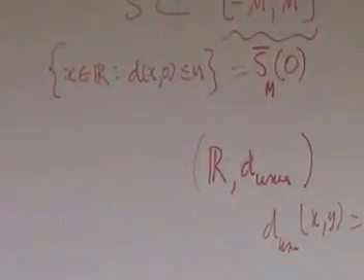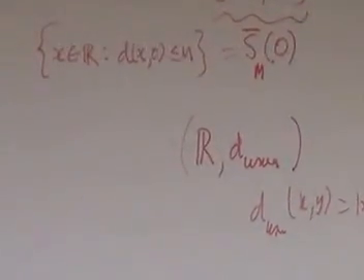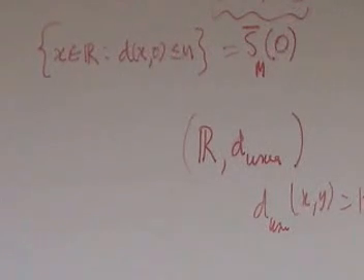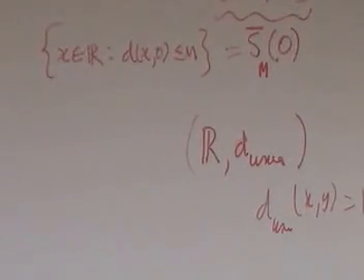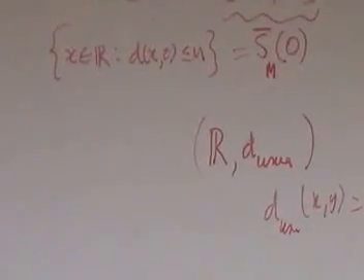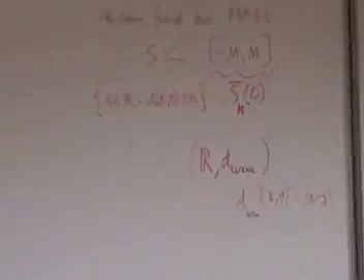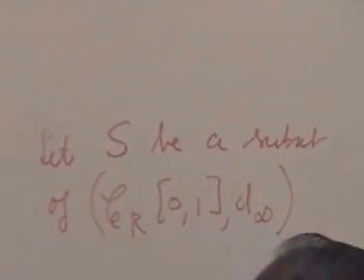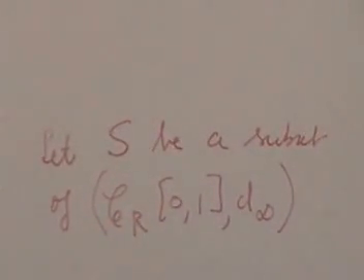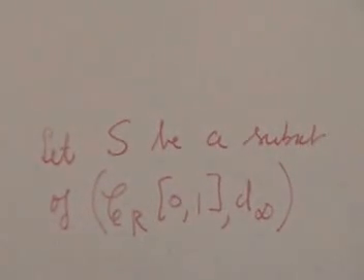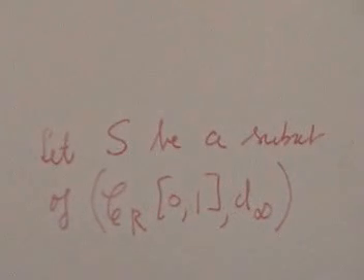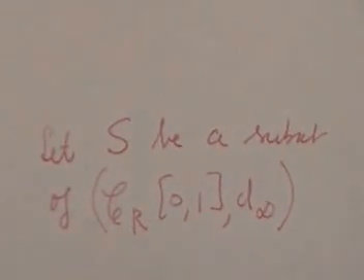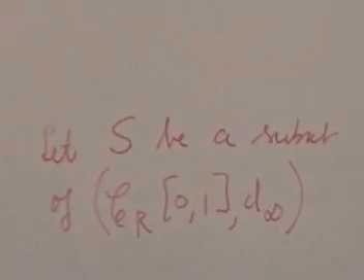So what should be bounded sets in this space? Let S be a subset of C[0, 1]. What is meant by a subset of this? It is some collection of continuous functions on [0, 1]. You can think of it as a sequence of continuous functions. That collection could be a sequence.